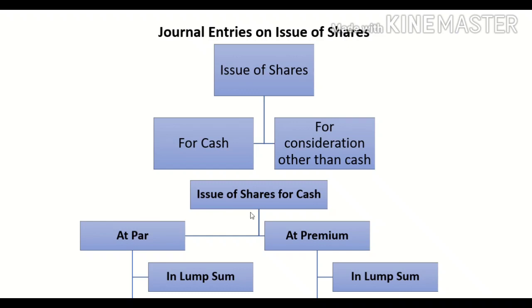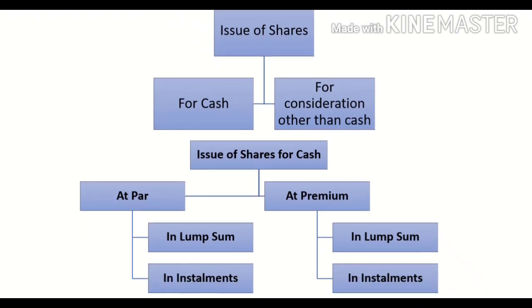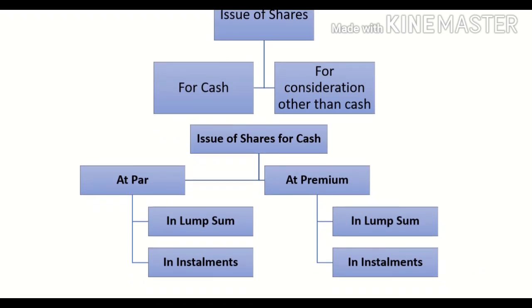But when shares are issued at a price which is more than their face value, it is issue of shares at a premium. Again, whether the shares are issued at par or at premium, the amount may be called up in lump sum or in installments. So, we will discuss all these points one by one.